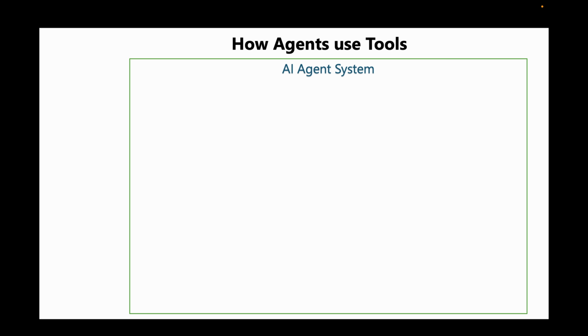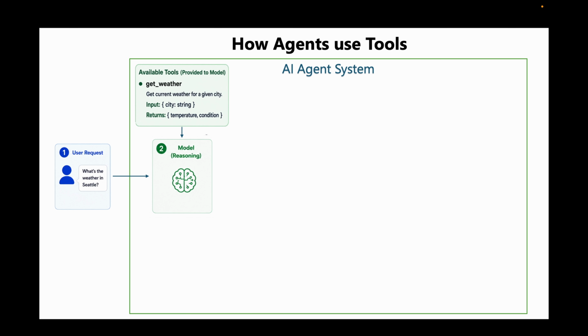Let us review an example AI agent request flow to understand what happens when an agent uses a tool. The process starts with the user request. For example, what is the weather in Seattle? Before the model generates the answer, it is provided with a list of available tools and their specifications. In this case, the model knows that there is a tool called get_weather, which gets the current weather for the city. It has some input parameters and it returns a specific output.